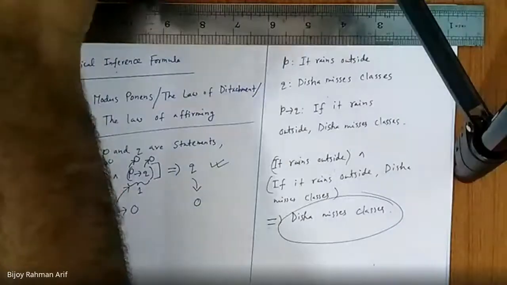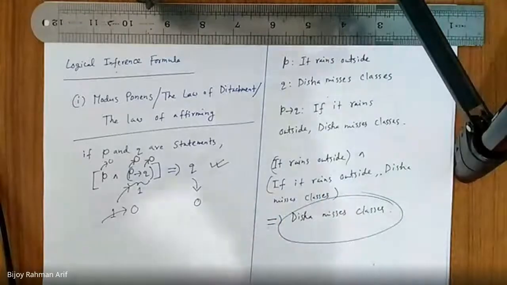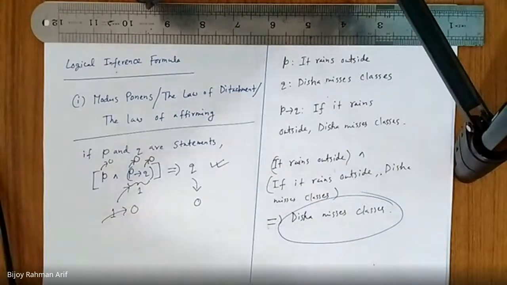Understood, sir. If it rains outside, then Disha misses the class. That is the actual condition. If it rains outside, Disha misses classes. Now my condition is true, that means it is raining outside. So definitely Disha will miss classes. This rule is called modus ponens. Okay, now let's go to the next one.